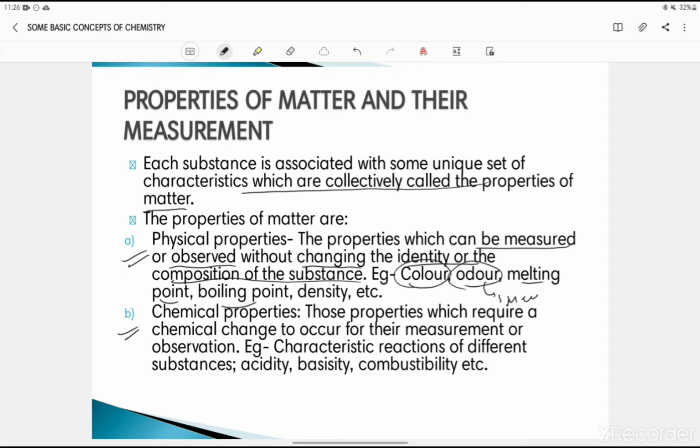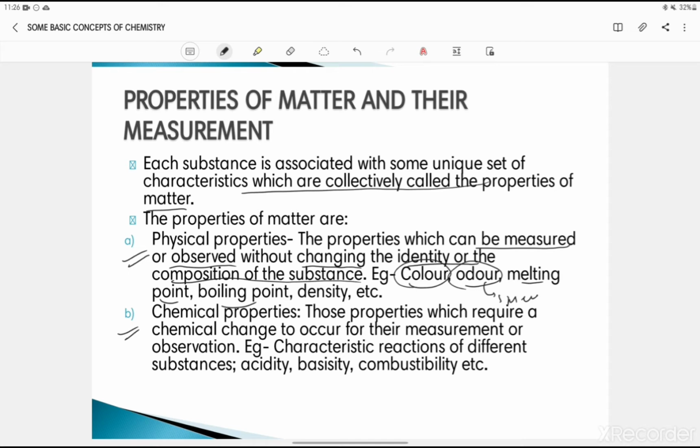Now let's move on to the chemical properties. Chemical properties of matter can be observed only after undergoing some kind of chemical change. You cannot observe them just by seeing. You need to perform some chemical test to ensure what type of properties it has.